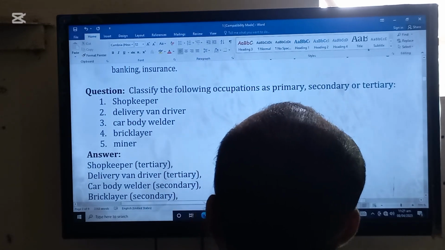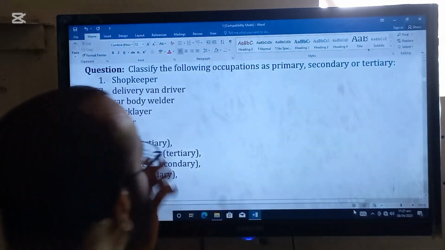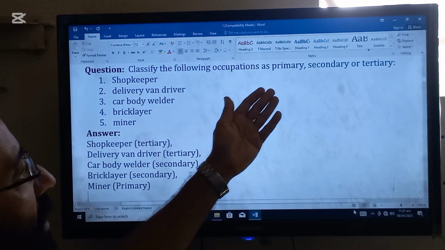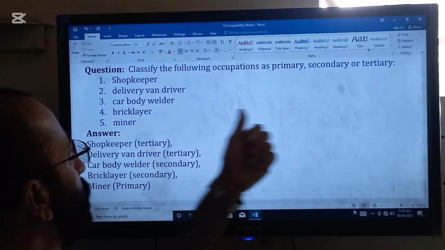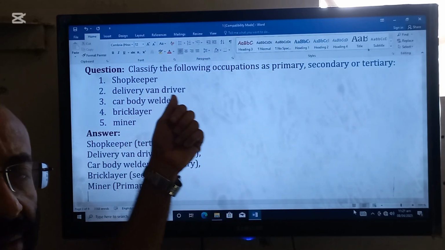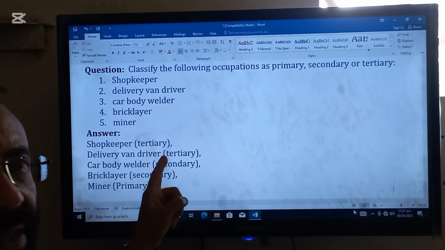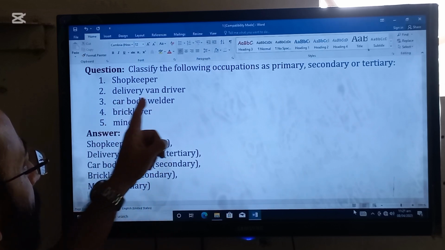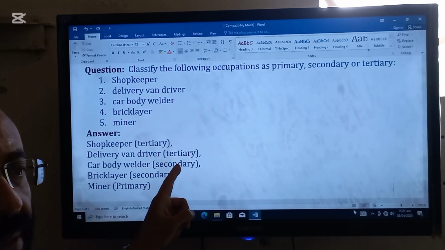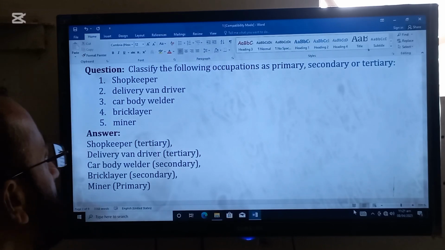Okay, beta, the question now is: classify the following occupations as primary, secondary, and tertiary. Shopkeeper is a tertiary sector worker because he provides only services. Delivery man or driver is tertiary because he is only providing services.